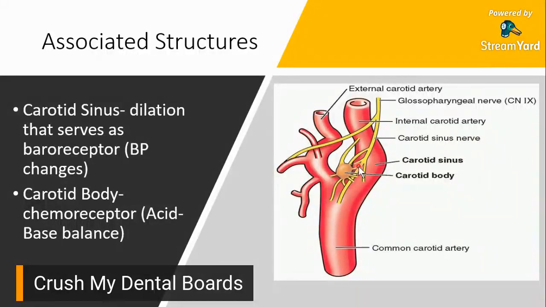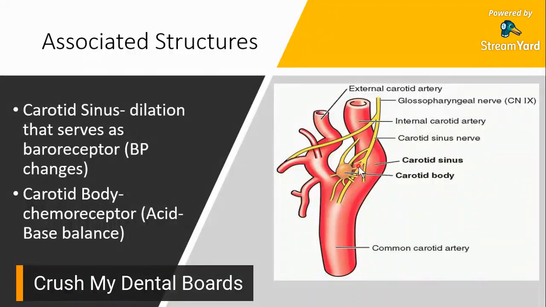When the pressure is normal, then the carotid sinus will not react because everything's normal. But then, if there's a pressure change when it comes to pumping by your heart, so let's say nag-lessen yung pumping ng left ventricle. So dahil less yung pumping pressure coming from the left ventricle, that could mean lesser blood flow and lesser pressure being transmitted to your aorta and lesser pressure being transmitted to your common carotid artery.